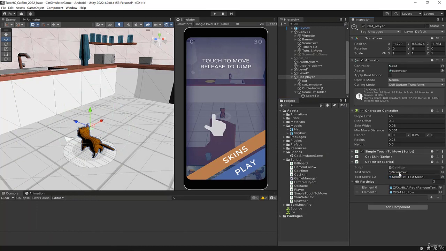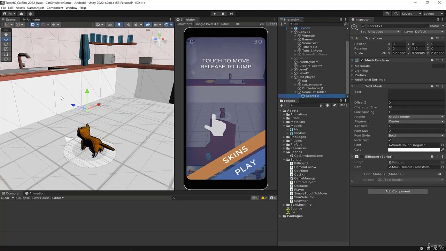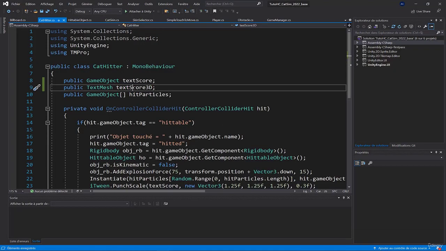So what I did was I created a variable of type text mesh. The text mesh is the variable that represents the 3D text type that we used. Why did I do that? Well, I just don't want to bother with a GetComponent on the text mesh later on. In fact, I think I'll just need to access the text here, so I'll do it like this.